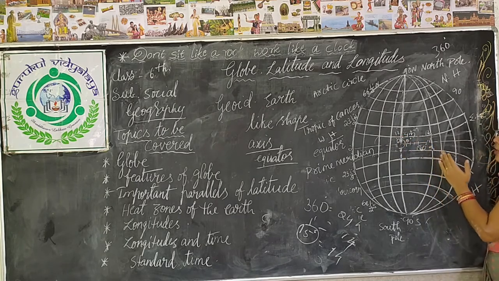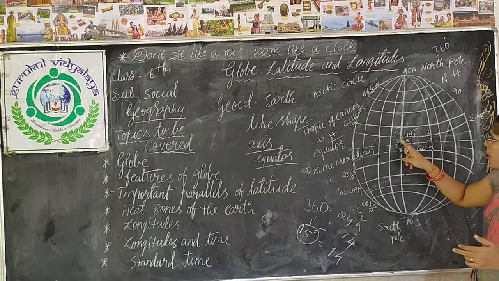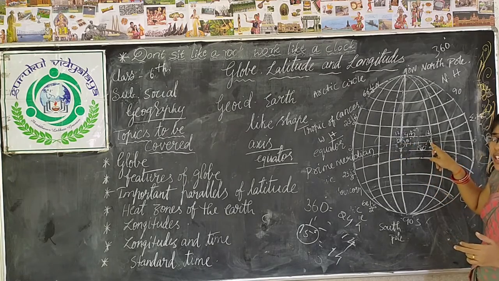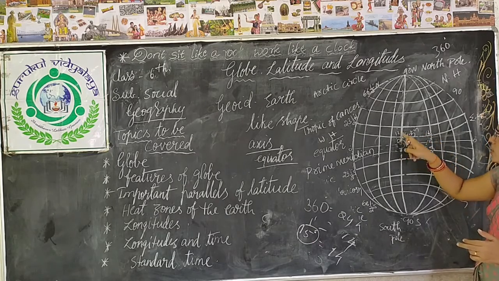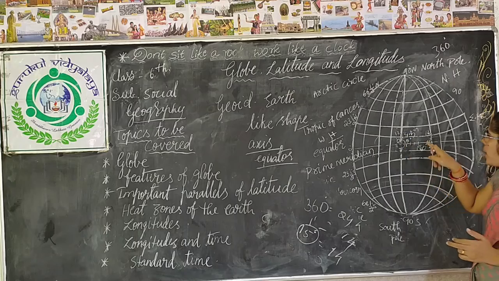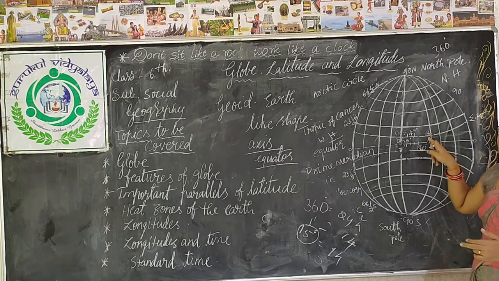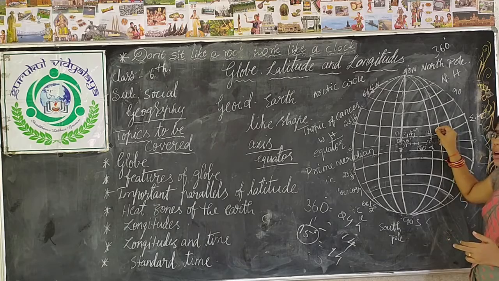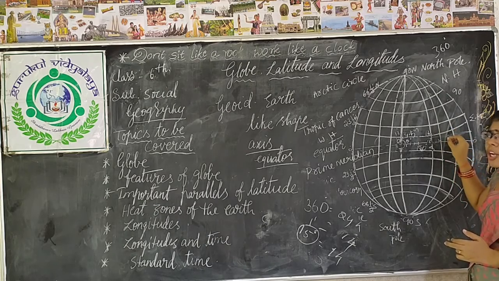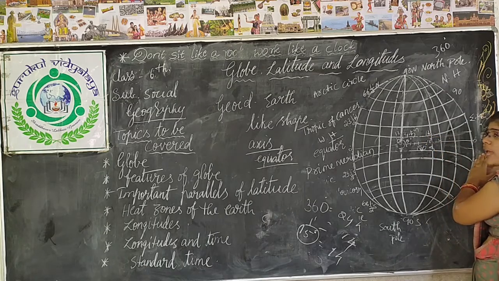Like that it extends. If you go from 0 degree prime meridian to 15 degrees of the eastern hemisphere, you will get a 1 hour difference. Suppose here the time is 12 o'clock. In 1 hour, that is 15 degrees longitude east, you will get 1 o'clock. Again 30 degrees, you will get 2 o'clock. 45 degrees, you will get 3 o'clock. Like that it extends in the eastern hemisphere.